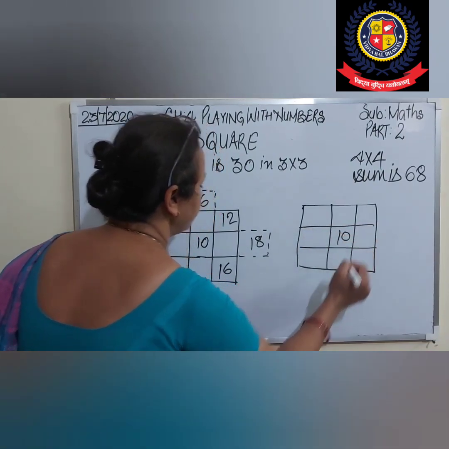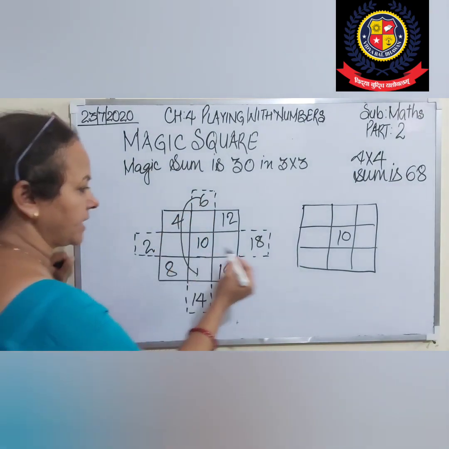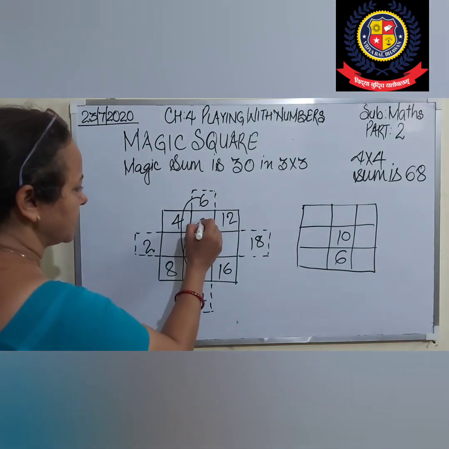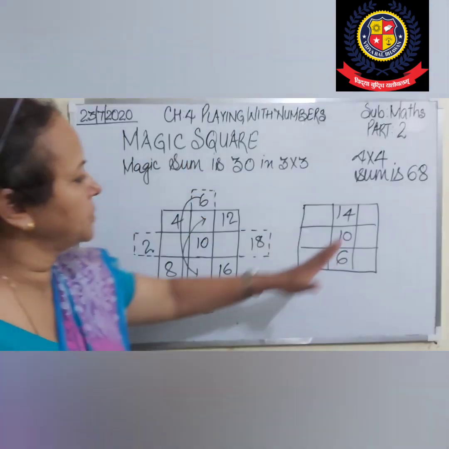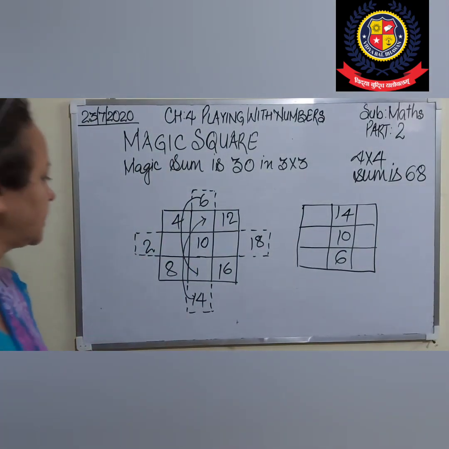10 is there. This 6 is here. It will come here, so I can write 6. Okay, this 14 will go here. 14. Let's check the sum. 24, 6, 30. Each column, each row sum should be equal to 30.